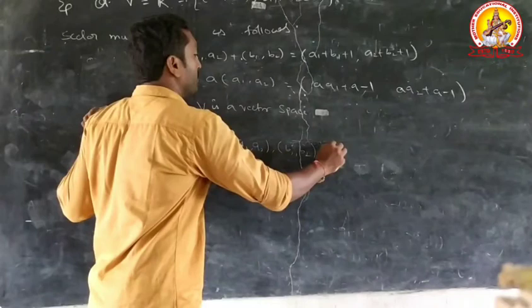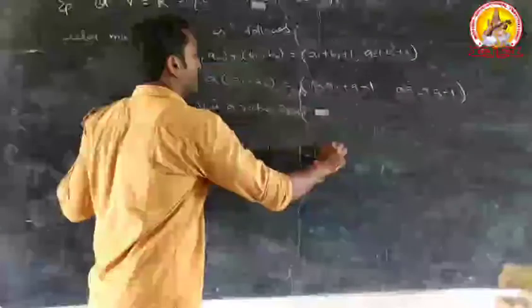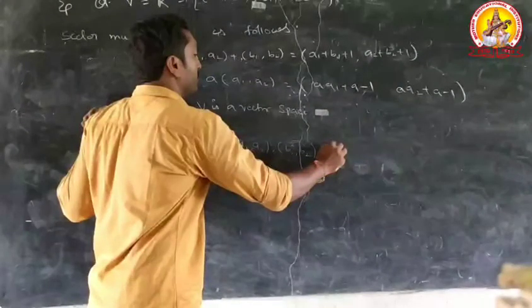Apply the second condition: (ab) into a1 plus ab minus 1, (ab) into a2 plus ab minus 1. That equals a into (b into (a1, a2)). So (ab) into (a1, a2) equals a into (b into (a1, a2)). We satisfied this condition.